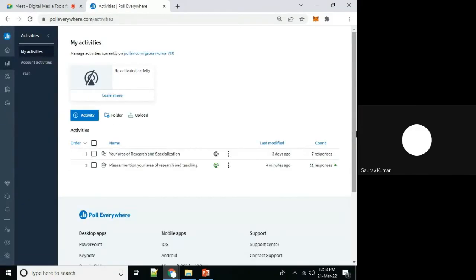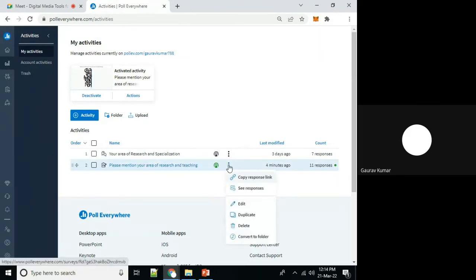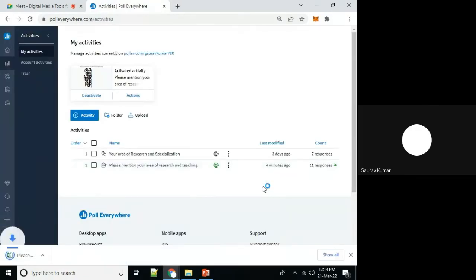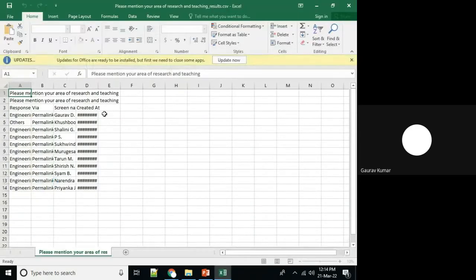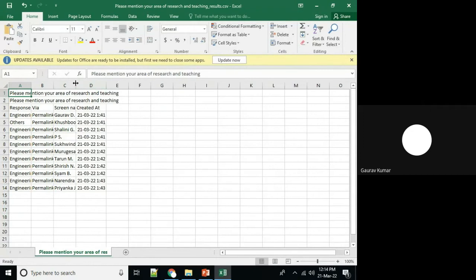After collecting data, if we want to export these answers, you can see that an Excel sheet will be downloaded. Data in the form of an Excel sheet will be available here.